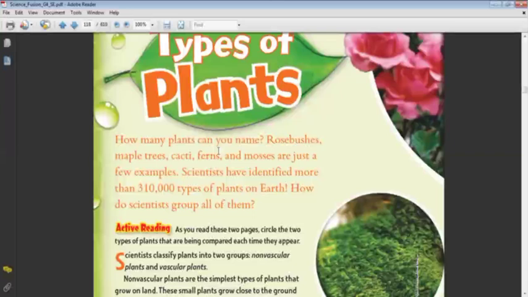Not in your room, in the environment around you? 310,000. Yes, thousands of types of plants. A plant is a kind of living thing that can be present anywhere. We can find a plant in the desert. We can find a plant in the polar region. No, deserts don't have plants. What about cactus? What about palm trees?